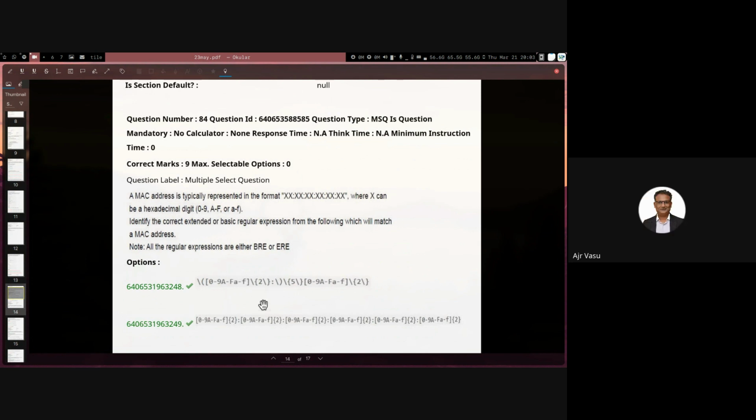Shai, in the last group, instead of curly bracket 2, can I use the back reference 1? Will that work? No, if you're using back reference 1, that means the exact same group has to be there. We want any hexadecimal, so it won't work. But if back reference was valid for some other situation, would I have to use three backslashes? No, just one backslash is enough. One backslash and then 1 will mean back reference 1. Okay, correct.